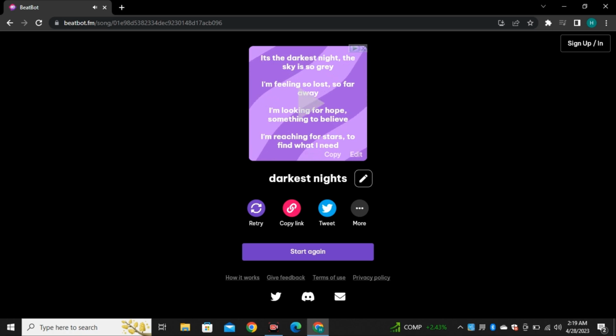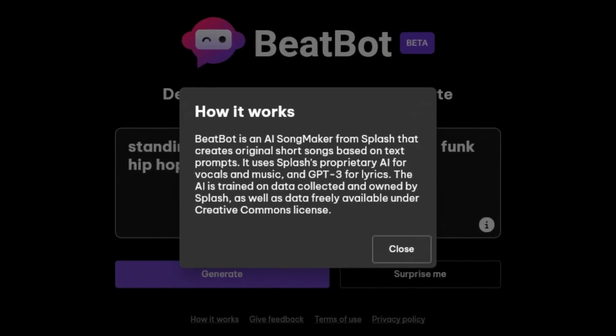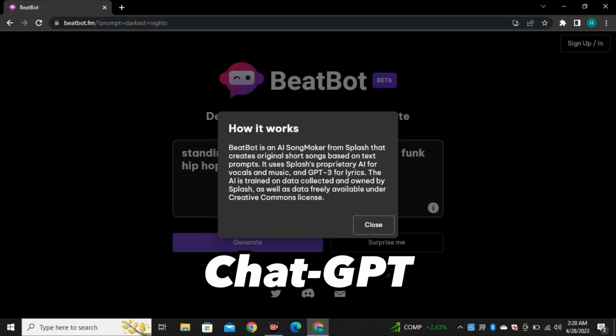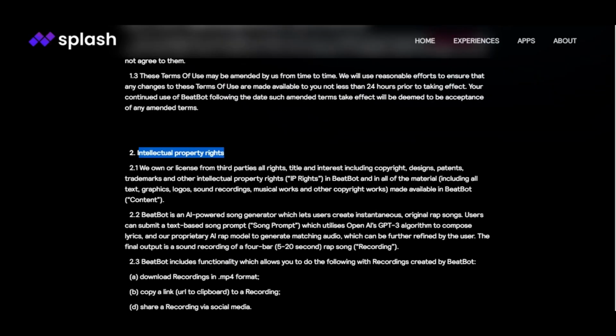So let's see how it works. In simple terms, this tool is from the company called Splash. Basically, it uses Splash AI technology for the vocals and the music, and it's using ChatGPT in the backend to generate the lyrics of your song. And it is also important to read the terms and conditions page before using this commercially.